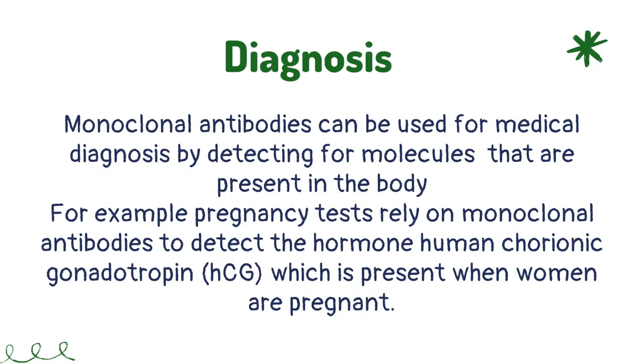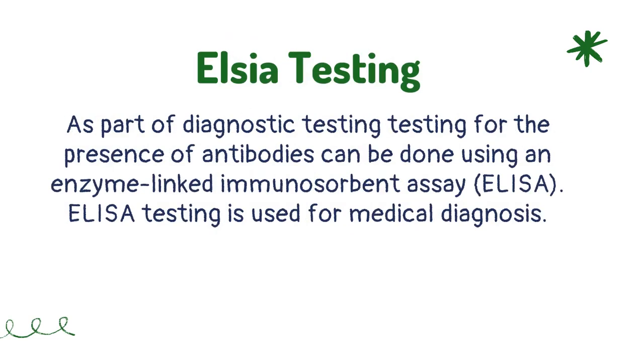Monoclonal antibodies can be used for medical diagnosis by detecting molecules that are present in the body. For example, pregnancy tests rely on monoclonal antibodies to detect the hormone human chorionic gonadotropin, which is present when women are pregnant. As part of diagnostic testing, the presence of antibodies can be detected using an enzyme-linked immunosorbent assay, ELISA. ELISA testing is used for medical diagnosis and it is often used to see if a patient is suffering from a pathogenic infection. ELISA testing can also be used to test for allergies to certain compounds.